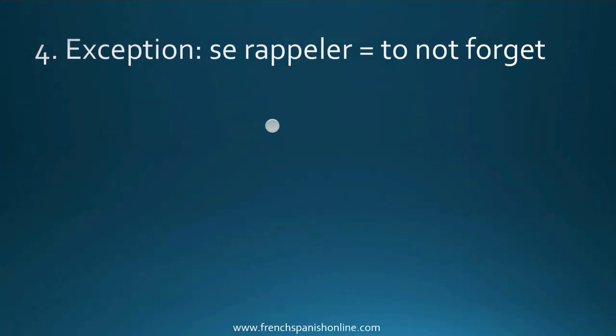Now we are going to see an exception when we can actually have the verb se rappeler followed with the preposition de. The thing is that the meaning of this verb, se rappeler, is different. It's not to remember here. The meaning of this verb now is to not forget. So actually the same verb may have different meanings. But here, because the meaning is not the same, actually the structure is different too.